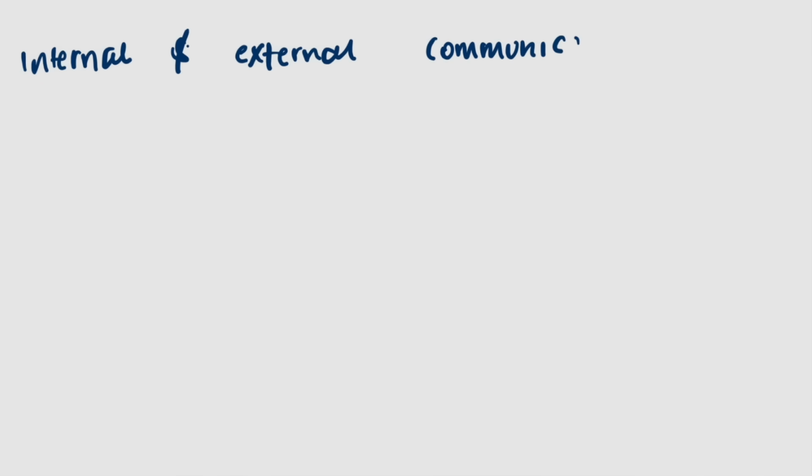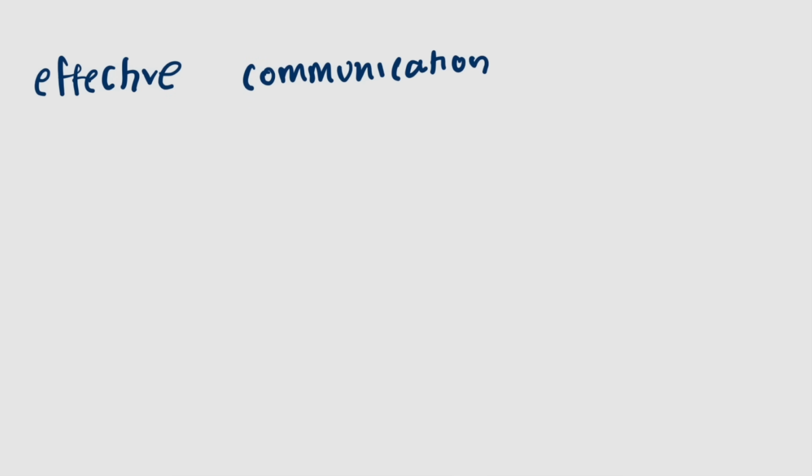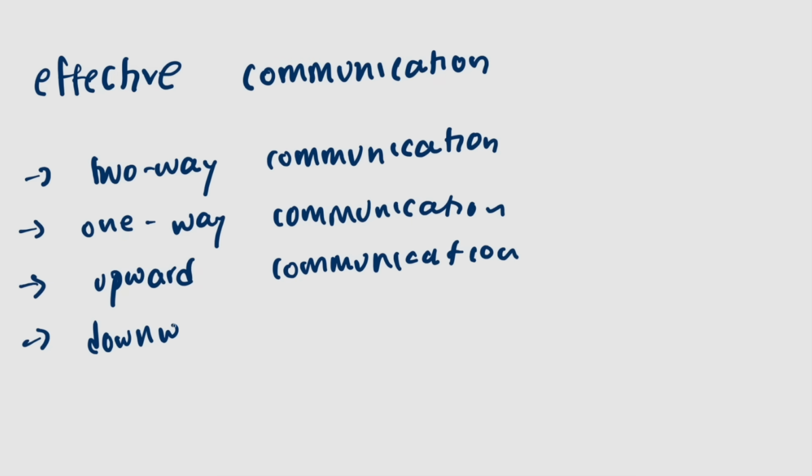We have 2 types of communications, the internal communication and the external communication. We have 3 communication methods, which involve verbal, written, and visual. Effective communication would involve the 2-way communication and the 1-way communication, the upward communication and the downward communication.